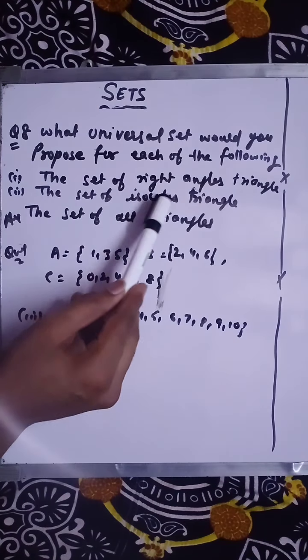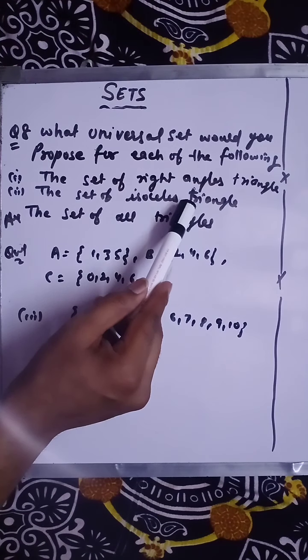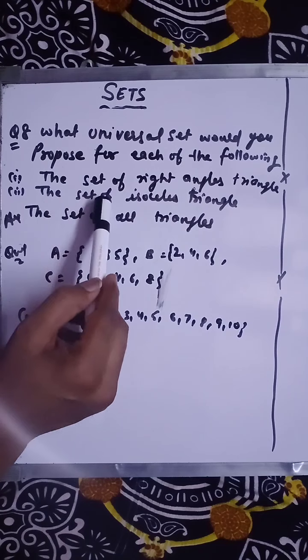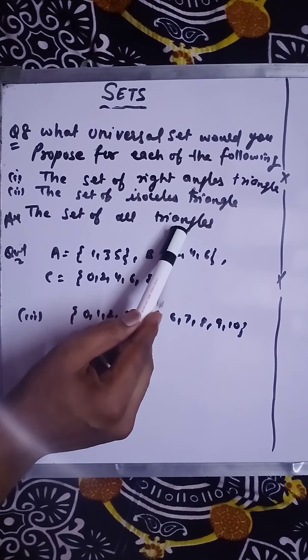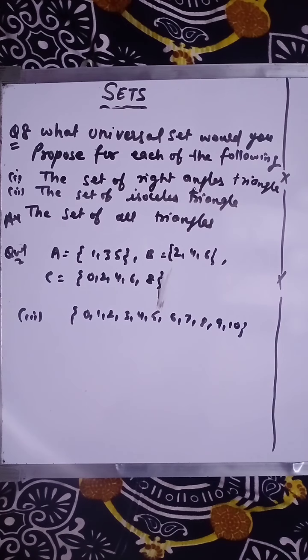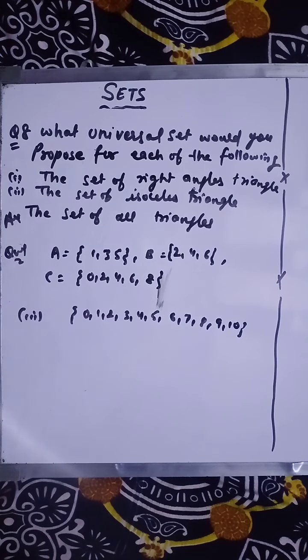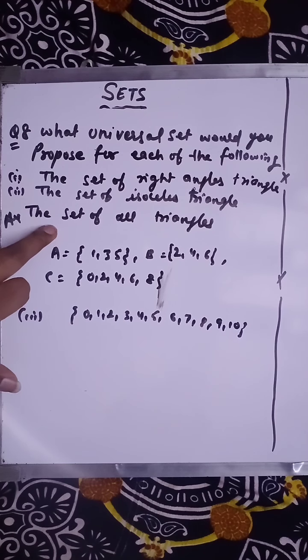The set of isosceles triangles: the universal set of that is also the set of all triangles. Isosceles triangles are those triangles which have two equal sides. So the set of all triangles will be the universal set of this. Got it? So both parts have the same answer.